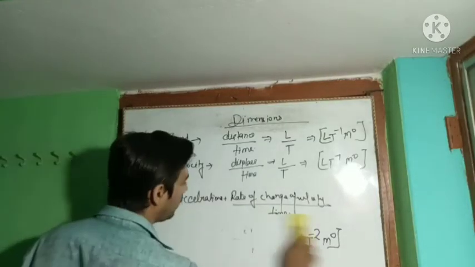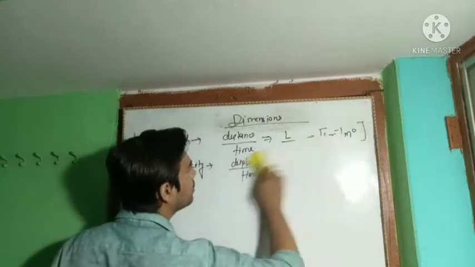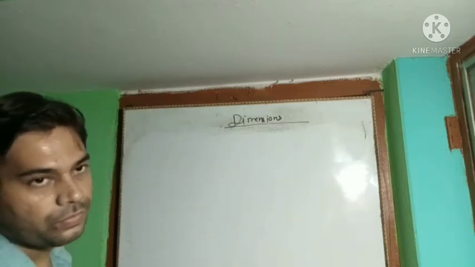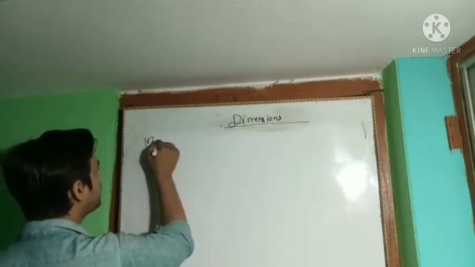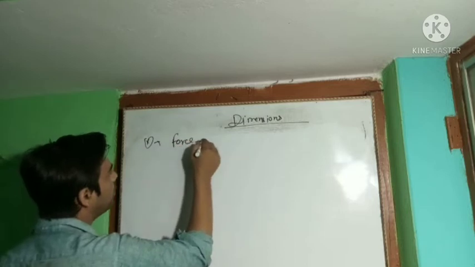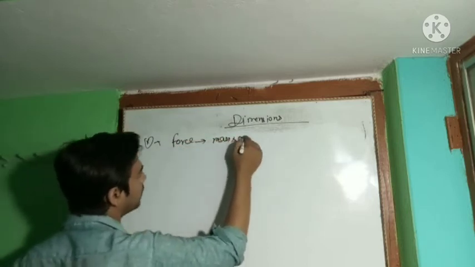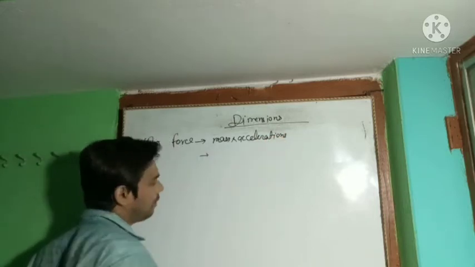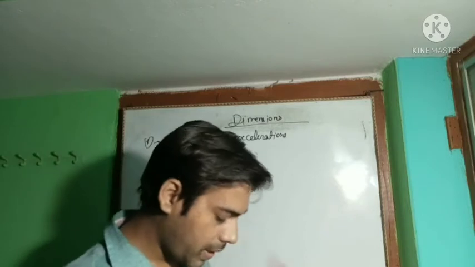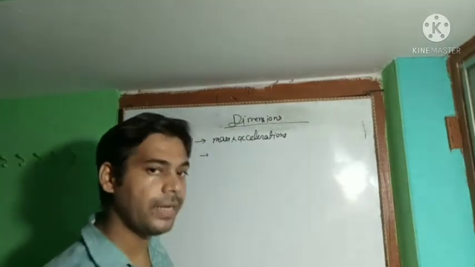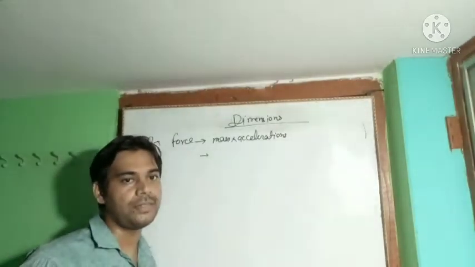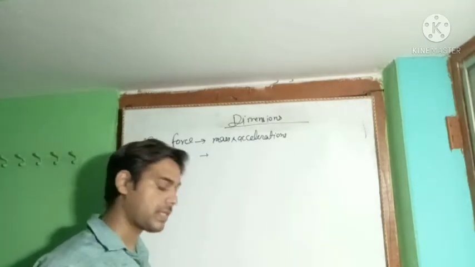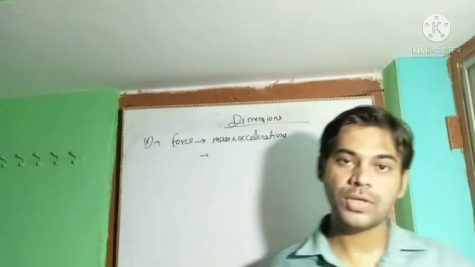Okay. We have already found the dimension of the acceleration. Now we have to find the dimension of the force. Force is defined as mass into acceleration. This is the formula of the force. Listen dear, I have already stated that if you know the dimensions of any physical quantity, you will know the formula of it.